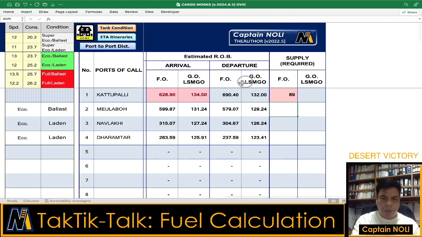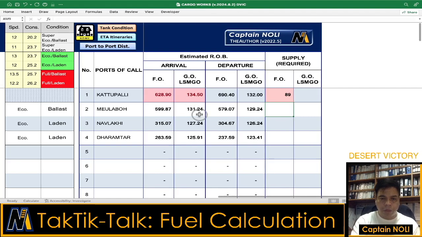From departure at Katupali, we deduct the sea passage consumption, and the result is the arrival ROB at the next port. After that, the port consumption is deducted from the arrival ROB, and the result is the departure ROB. At the end of the voyage, at the last port, the ROB on departure is around 238 tons, and 123 tons for the gas oil.